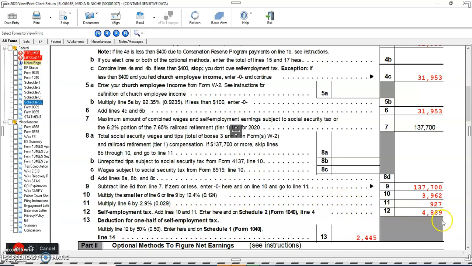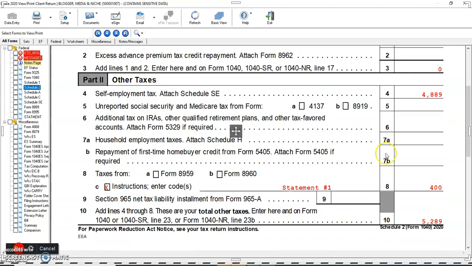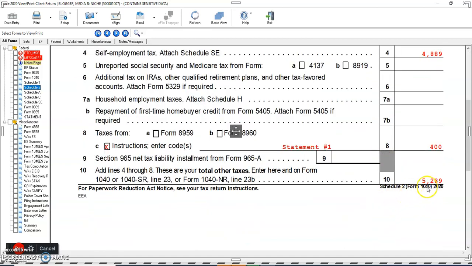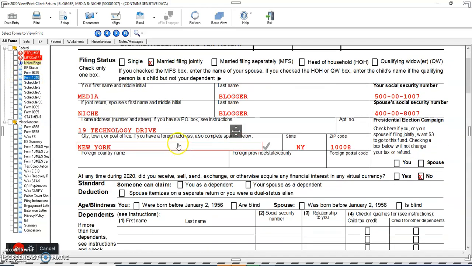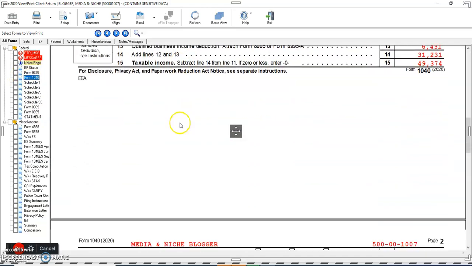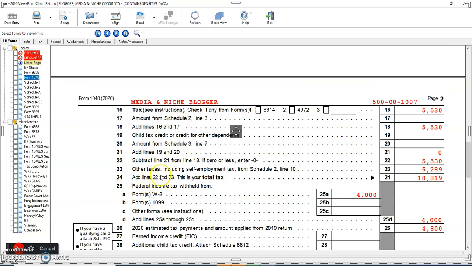Yeah, self-employment tax 4889, and the total other taxes will decrease the taxable amount, from line 20 to line number 23, other taxes here 5289.